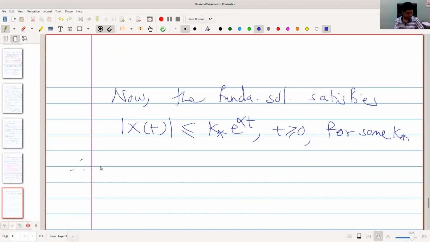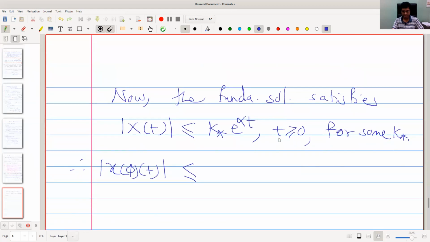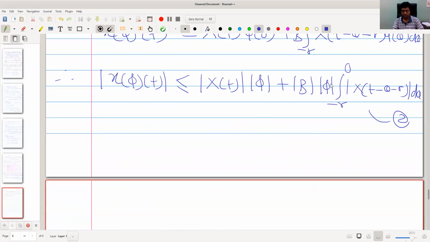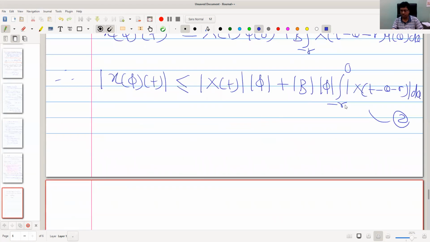Therefore, what is mod of x of phi of t? It is less equal this mod of X of t, that is k star e raised to alpha t, into norm phi is there, plus second term is there, mod b norm phi into this integral.